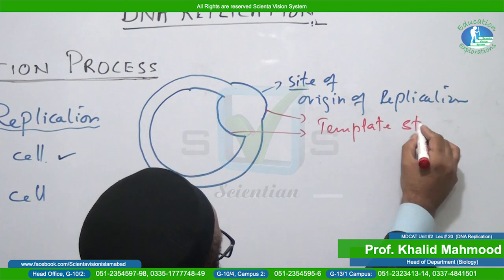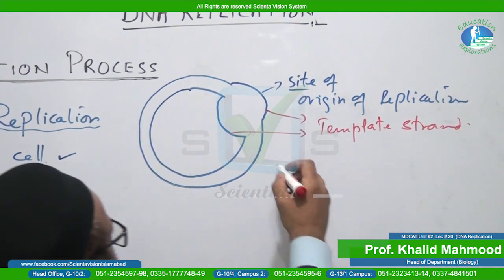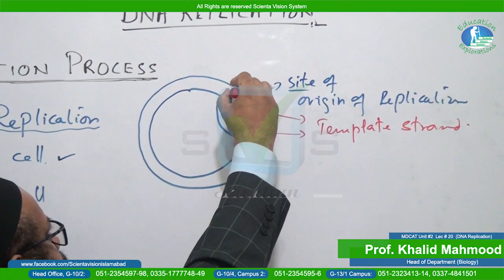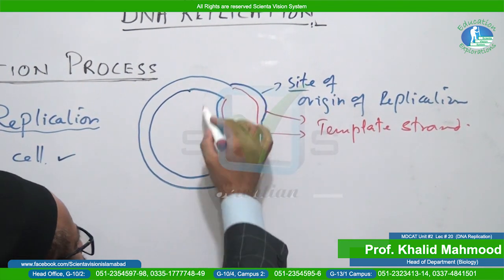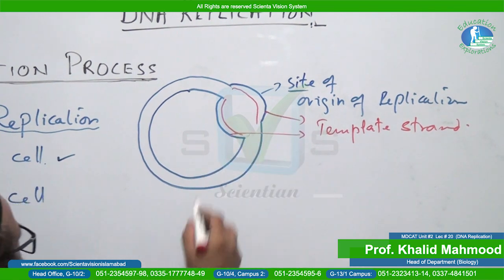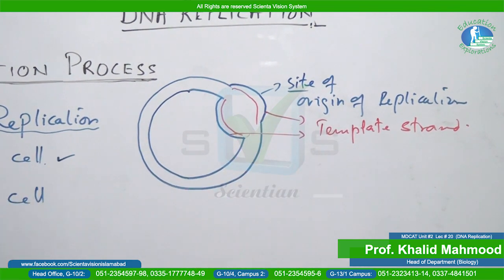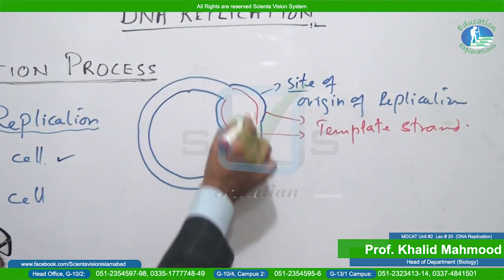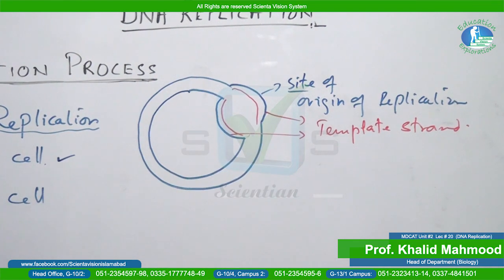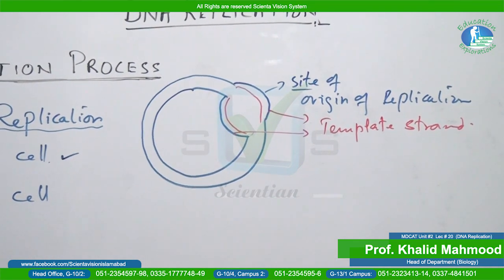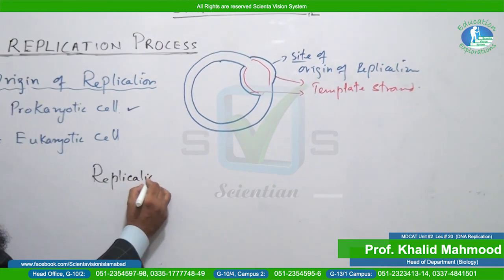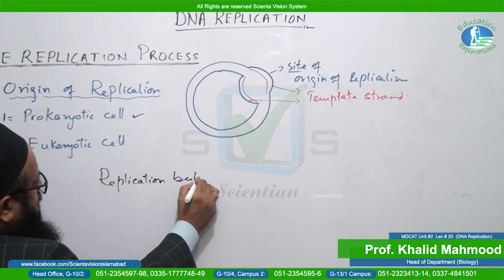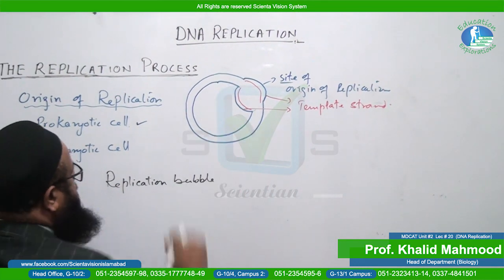These are template strands, okay, and these complementary strands will be observed over here, and the structure formed here is basically what? It's a replication bubble. You can observe the shape, it looks like a bubble. So it's called a replication bubble.